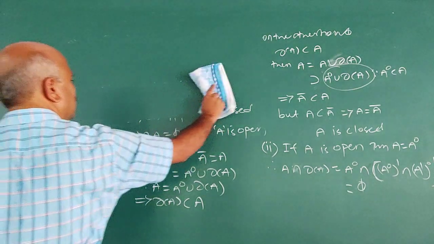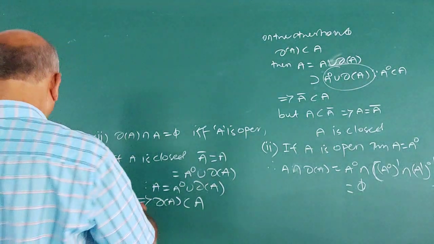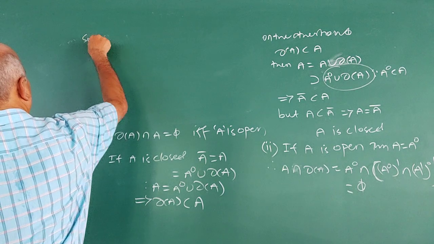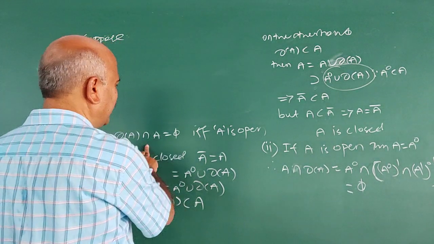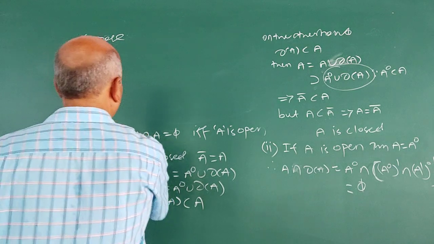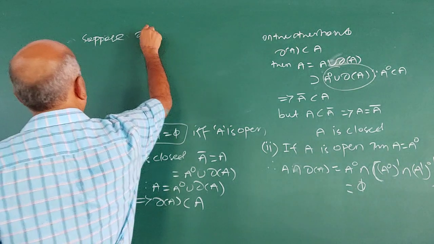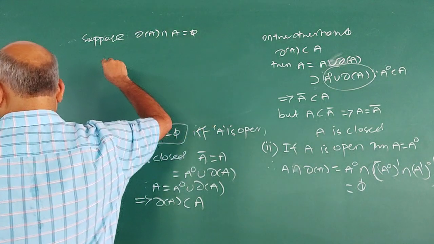Now the converse. What is the converse? For the first part, we have taken A is open, then boundary of A intersection A is empty set. Second, suppose boundary of A intersection A is equal to empty set.